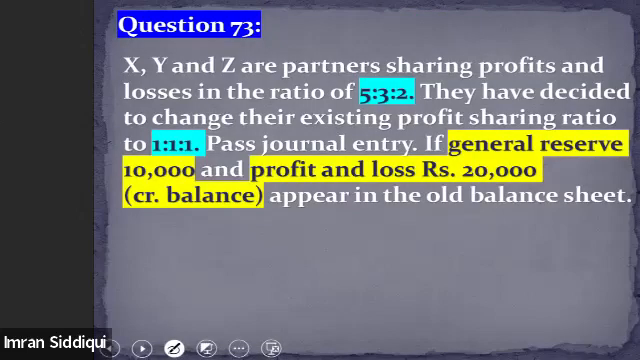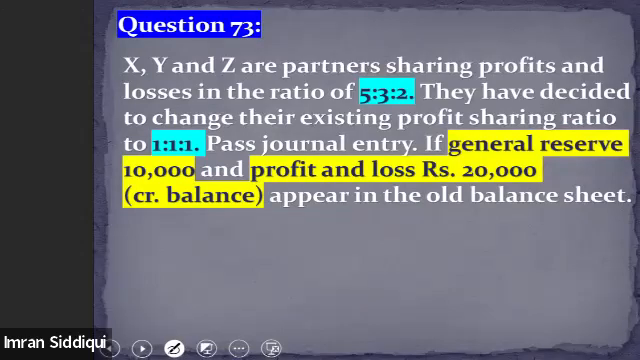So we'll do this small question based on situation number 1. Question 73 says that X, Y, and Z are partners sharing the profit and losses in the ratio of 5:3:2. They have decided to change their existing profit sharing ratio to 1:1:1. Pass journal entry if general reserve 10,000 and profit and loss 20,000 appear in the old balance sheet. The question is saying that there are no other partners entering into business. Only the existing partners have decided to change their profit sharing ratio.